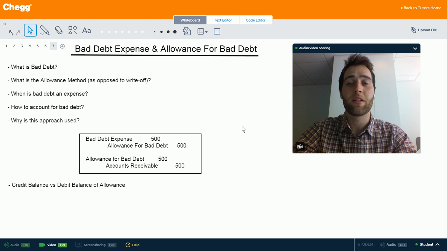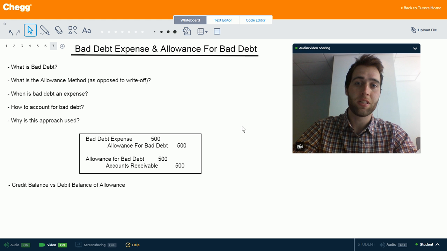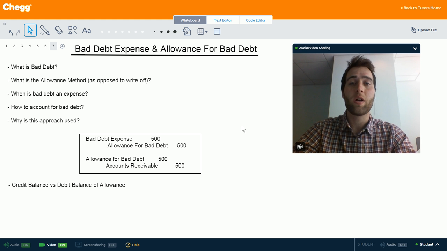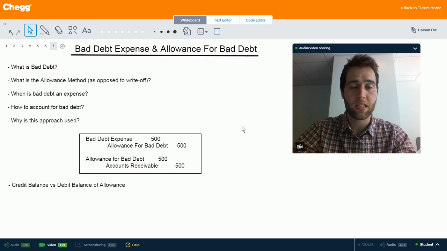And right now I'm going to talk to you about the bad debt expense and allowance for bad debt. Alright, so what is bad debt? Well, basically, when a company makes a sale, it doesn't always collect the cash up front from its customers, and the customer might just promise to pay that money in the future. If it turns out that a customer will not or cannot pay the company back, that's considered bad debt to the company, because it's never going to see that money.